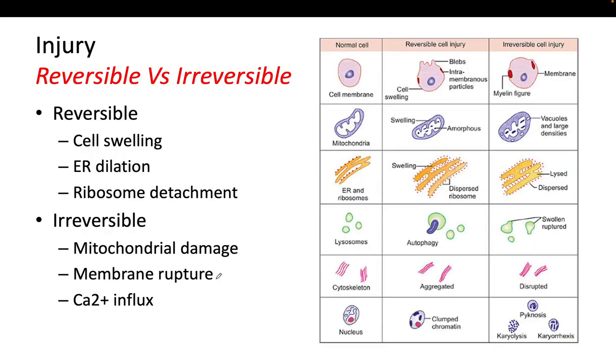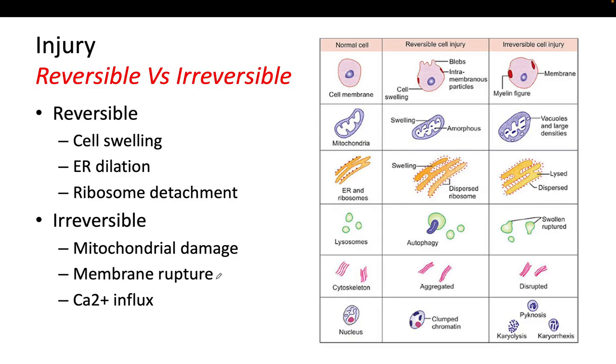Now, mentioning injury, reversible and irreversible, is the key question when you have an injury. So let's make a quick review of the morphologic changes that we need to remember about both types of injury. For the reversible injury, as you know, the cell is damaged but can still recover.